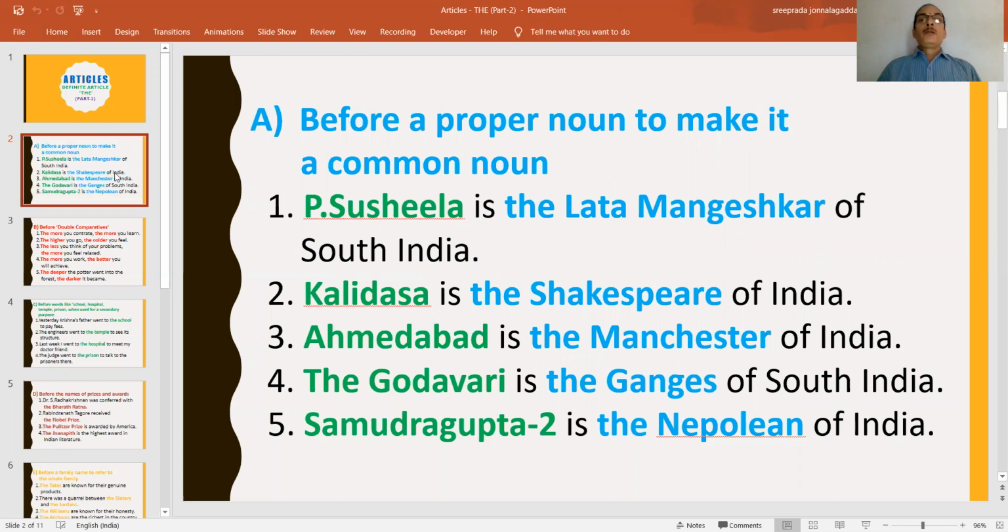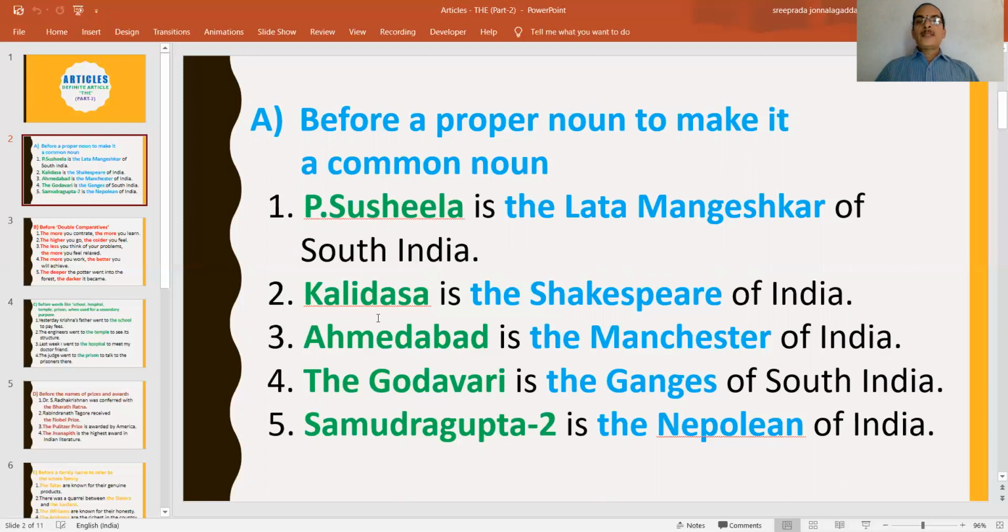The point number one: before a proper noun to make it a common noun. When two proper nouns are compared, one of them naturally becomes a common noun. Here we are comparing, in the first sentence, P. Susila is one proper noun and Lata Mangeshkar is the other proper noun. By just comparing these two proper nouns, we are making Lata Mangeshkar a common noun by just placing "the" before it. P. Susila is the Lata Mangeshkar of South India.